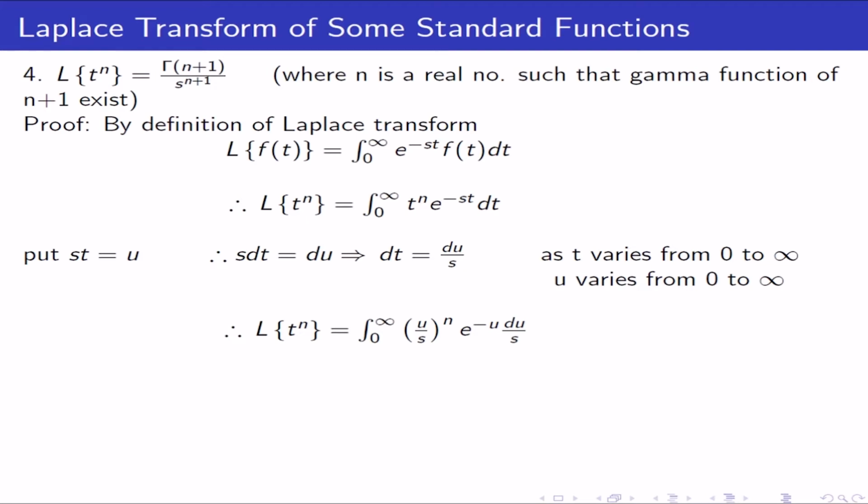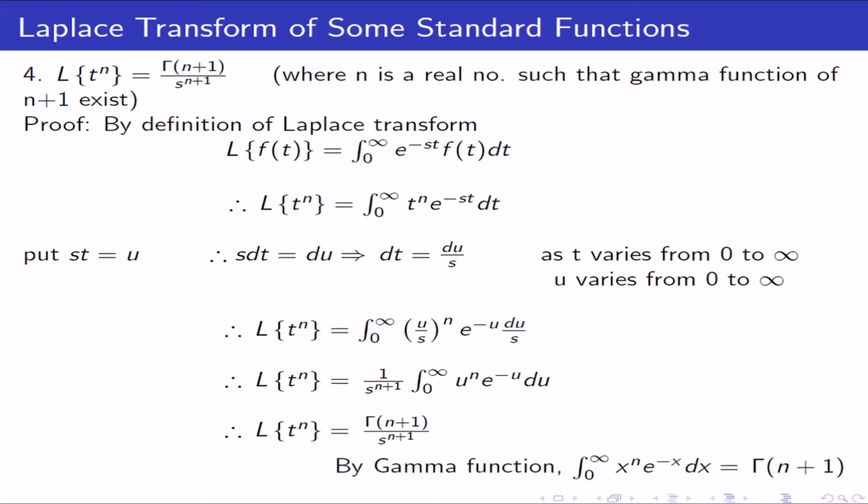Taking s terms outside, you may get here 1 upon s raised to n plus 1 integration from 0 to infinity u raised to n e raised to minus u du. But if you observe, this integral is nothing but the gamma function of n plus 1. Hence, this integral will be replaced by gamma function of n plus 1. Hence, you may get here Laplace transform of t raised to n is equal to gamma of n plus 1 upon s raised to n plus 1. By gamma function, you may get this one.